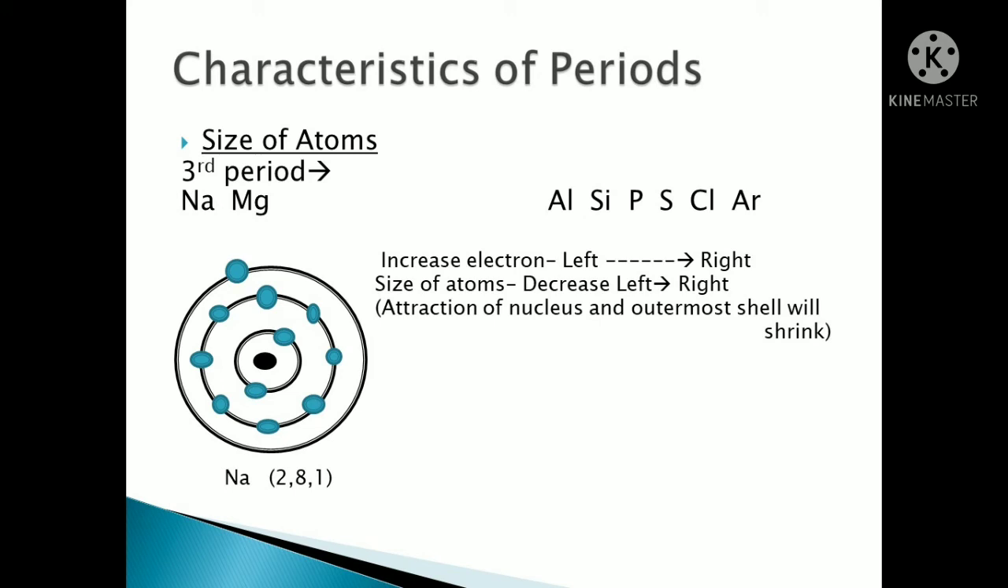It will increase more and more, so it will not be able to catch it. It will not be able to attract it, so it will shrink. So here you can say the size of the atoms will decrease from left to right.